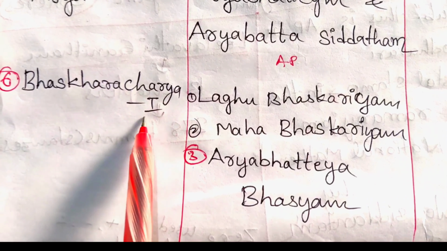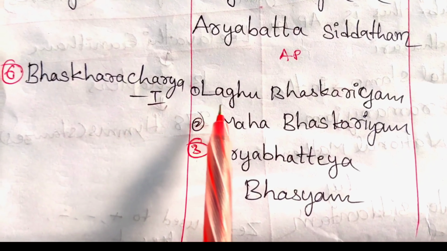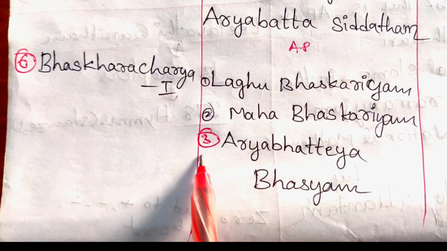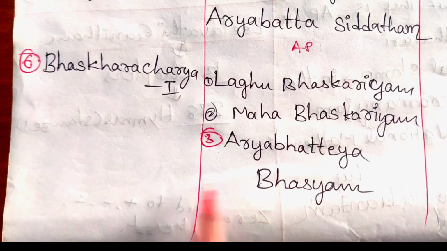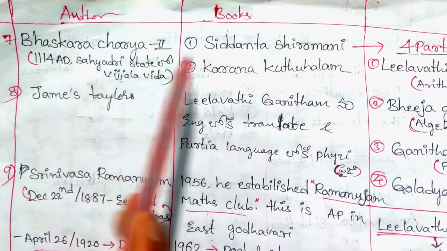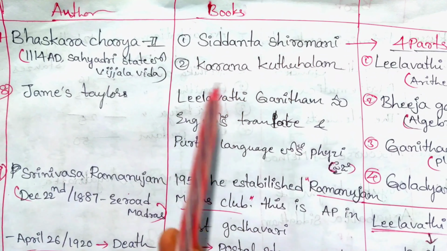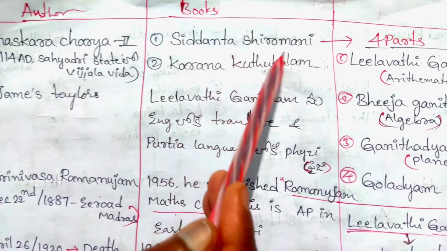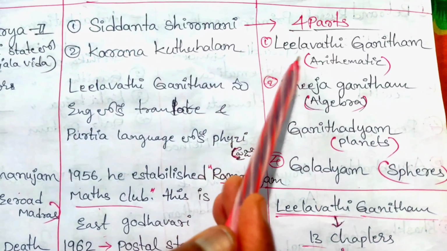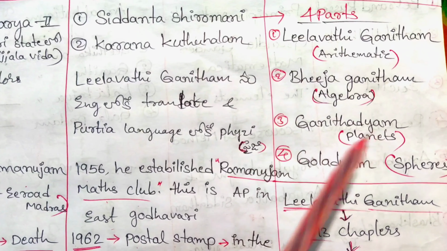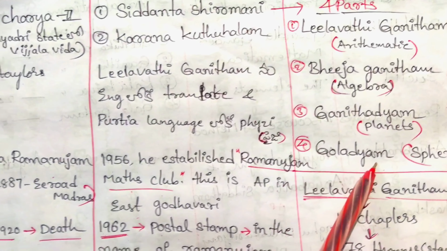Bhaskaracharya 1. He wrote 3 books. 1, Laghu Bhaskariyam. 2, Mahabhaskariyam. 3, Aryabhatiya Bhasyam. Bhaskaracharya 2. He wrote 2 books. 1, Siddhanta Shiromani. 2, Karana Kutuhalam. In Siddhanta Shiromani there are 4 parts. 1, Leelavati Ganitam. 2, Bija Ganitam. 3, Ganita Adhyayam. 4, Gola Adhyayam.